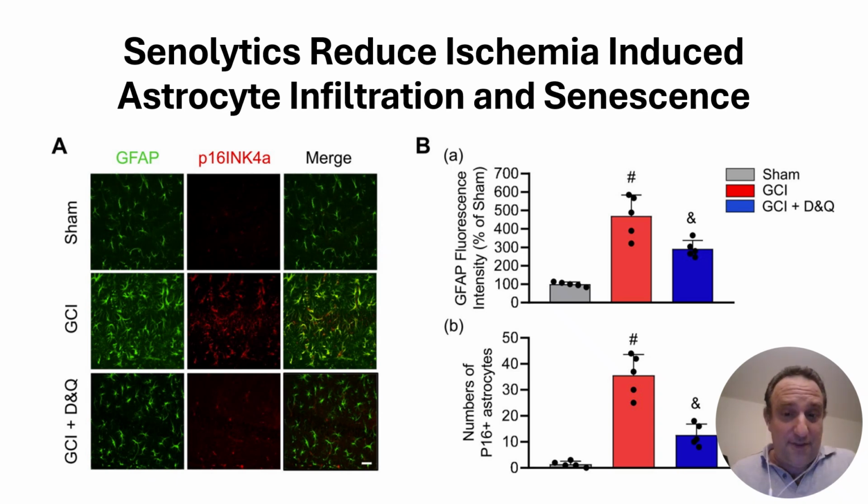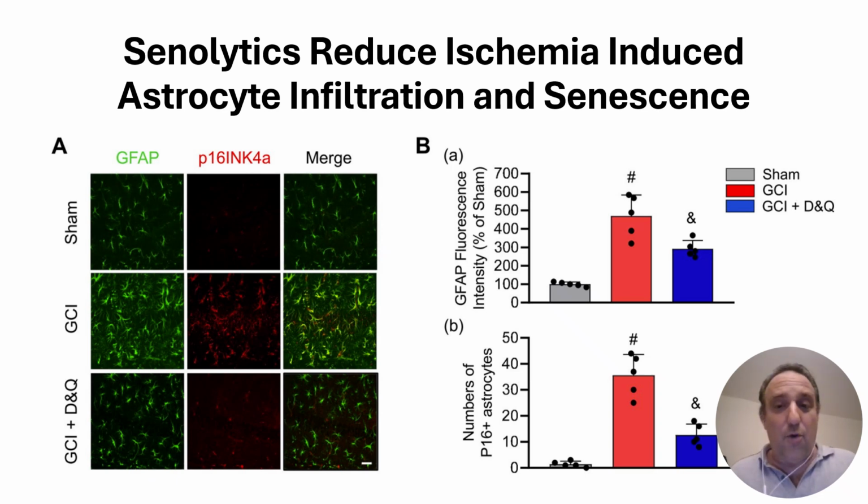So to dive into the data, what they did is they induced global cerebral ischemia in the mice, and then they looked at the number of astrocytes. Astrocytes are cells in the brain that, in too great a number, are associated with inflammation. As you can see in the top right figure, there is sham control. That's a small number of astrocytes. Once you induce global cerebral ischemia, the number increases.